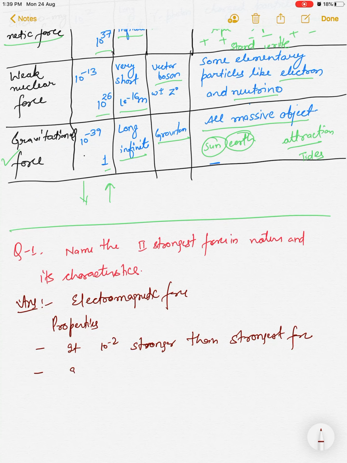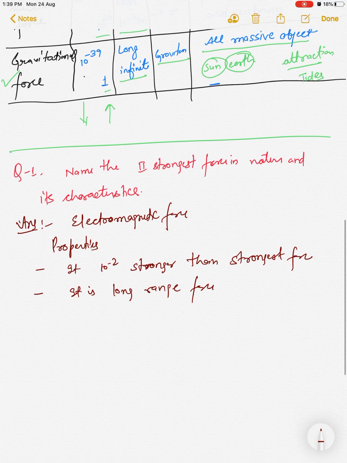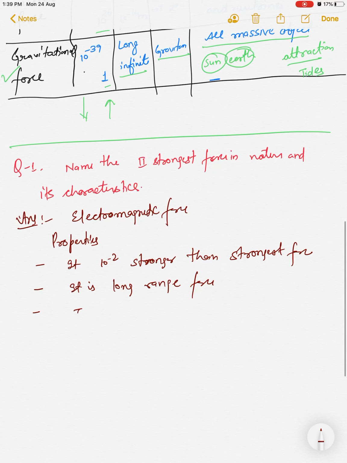Second, it is a long range force. Third, the exchange particle is the gamma photon.